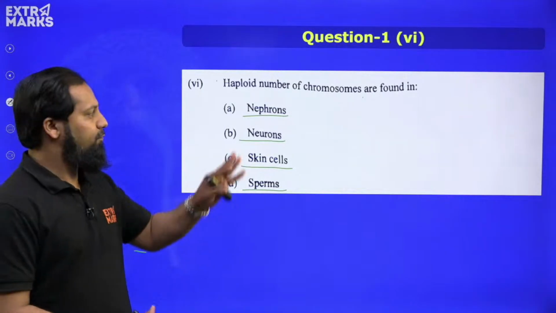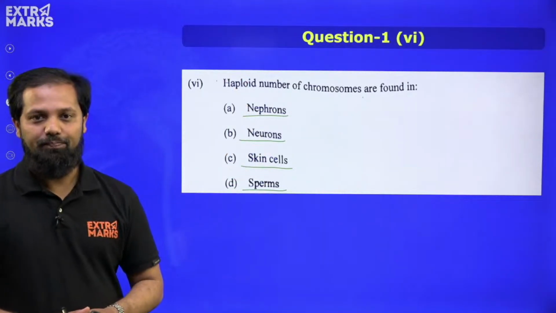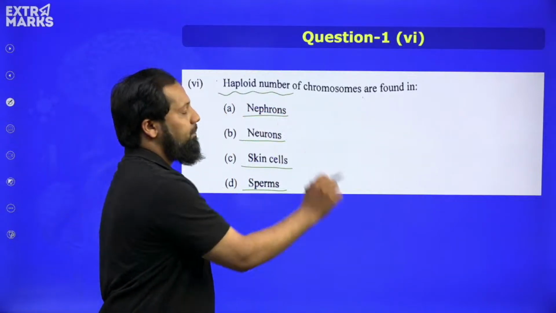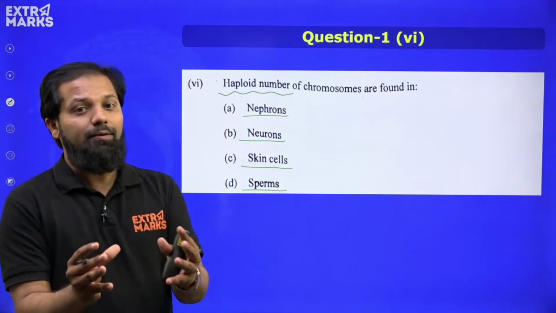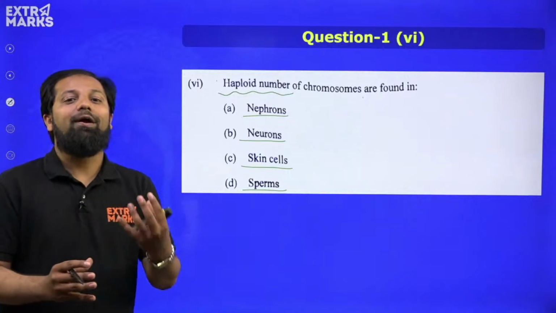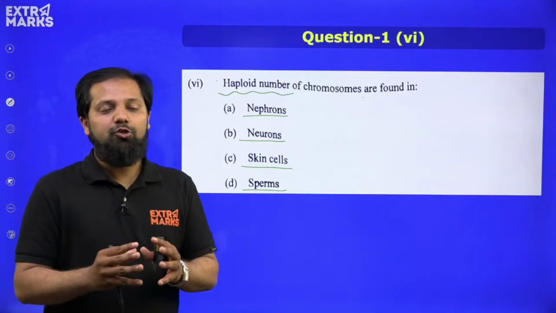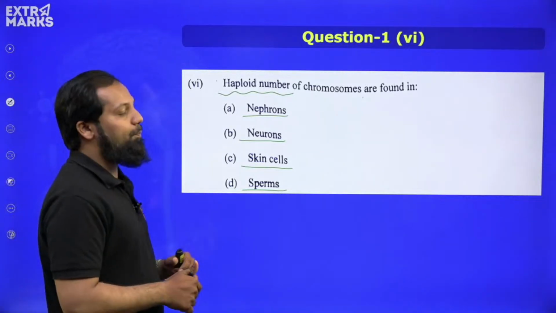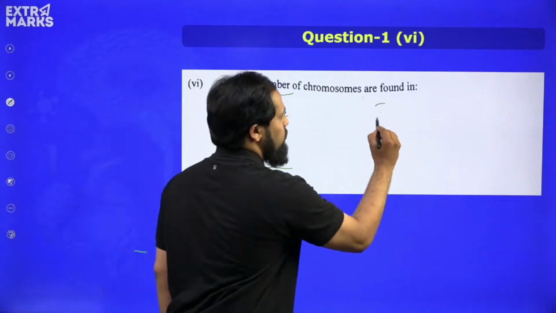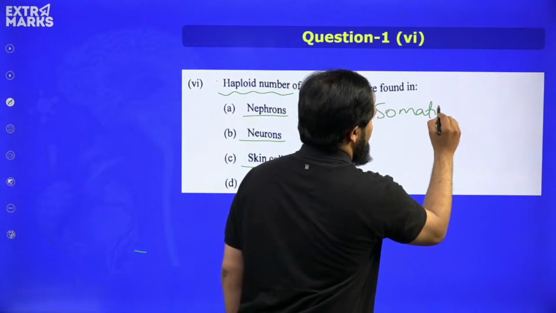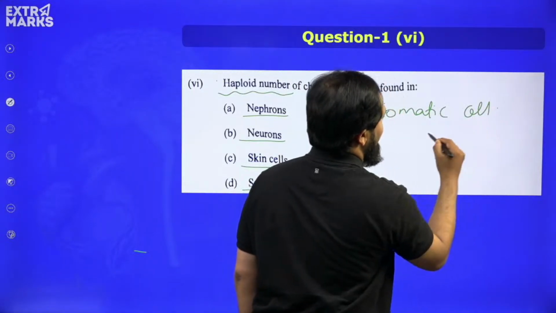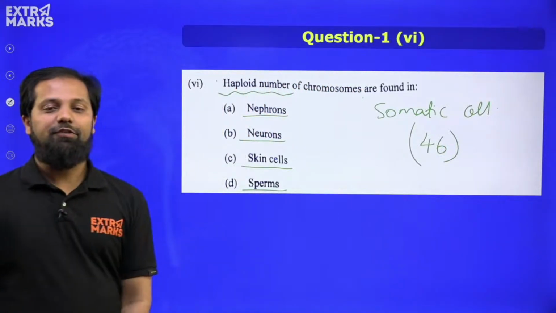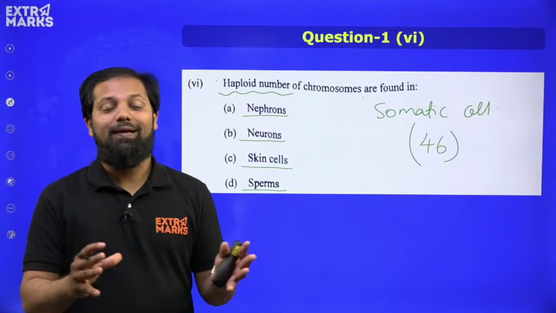Now when you look at the 4 different options here, the question is related to haploid number. Everyone has to recall here, when you learn about the ploidy of the chromosomes, most of these cells, in fact the somatic cells, have a diploid condition. Okay, so somatic cells usually are diploid in nature. That means there are 46 chromosomes that are present in 23 pairs.